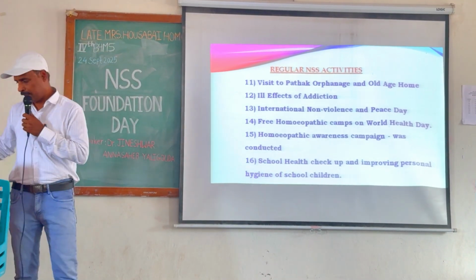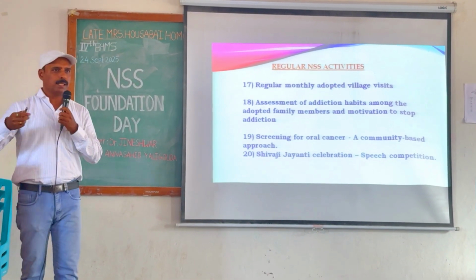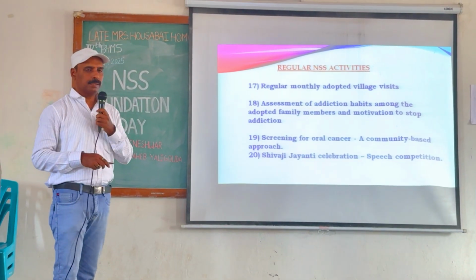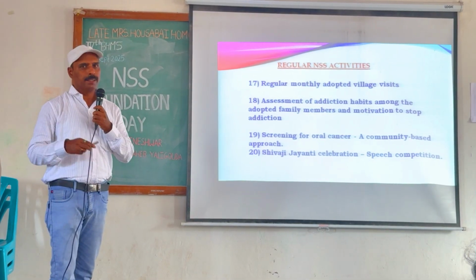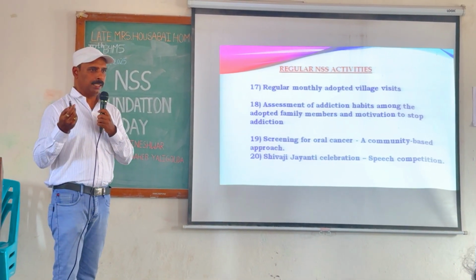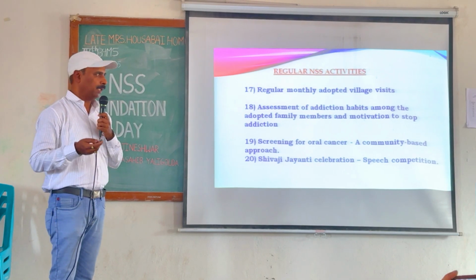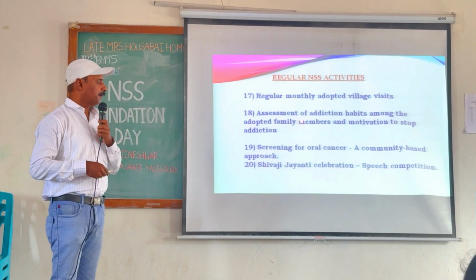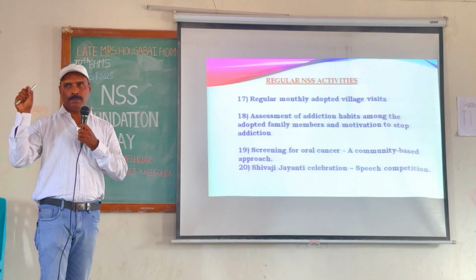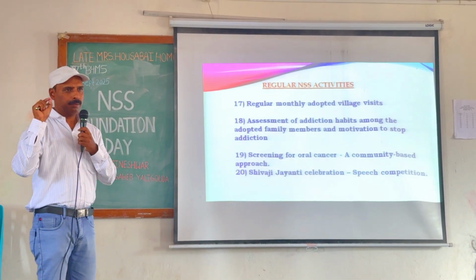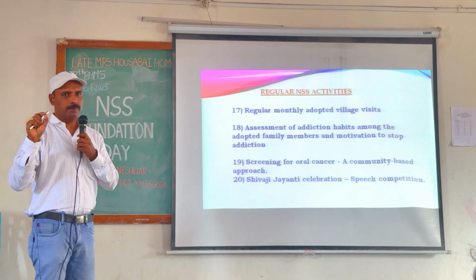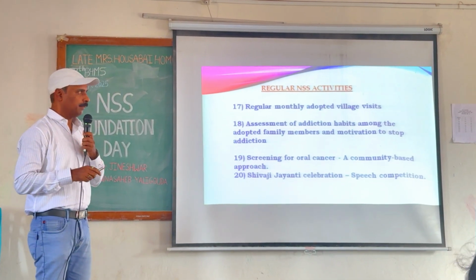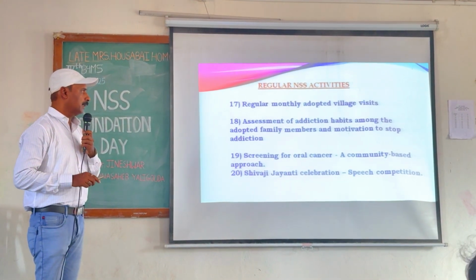That is a commonly asked question: which are the 5 villages you have adopted? Like regular monthly adopted village visits, you can go every 2 months or 3 months and take the survey that can assess the addiction habit among the adopted families. You have to choose the families with a bad addiction, and go and convince them, guide them. That is one thing you can do.